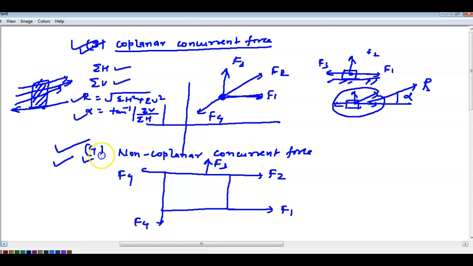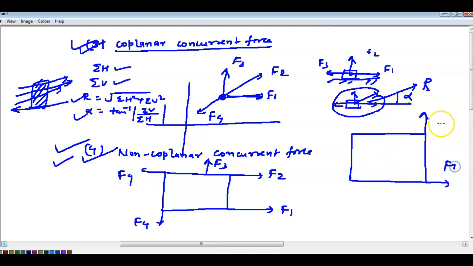But in the non-coplanar case, consider this is a big block, any box, and somebody is pulling in this direction, somebody in this direction. What will happen? It will rotate also, because this is a large block, and different forces are applied not on the same point, so it can rotate also.